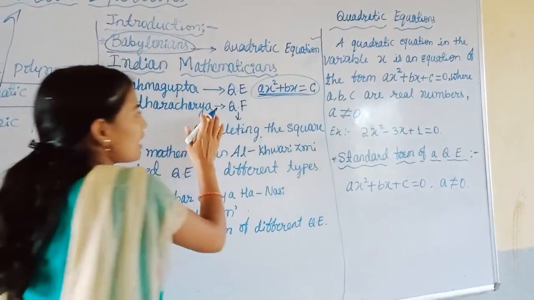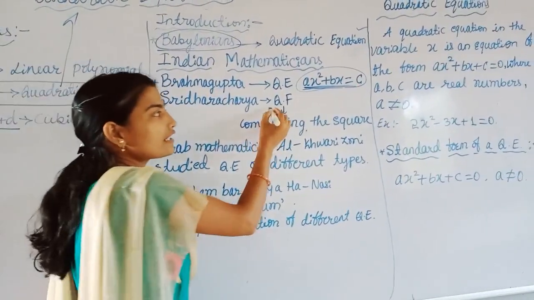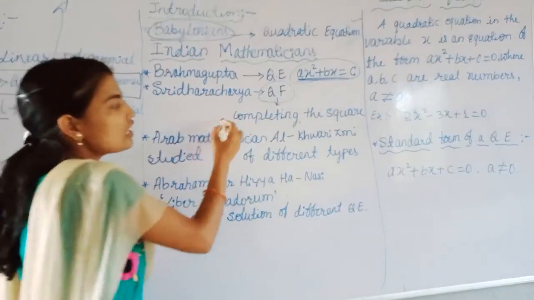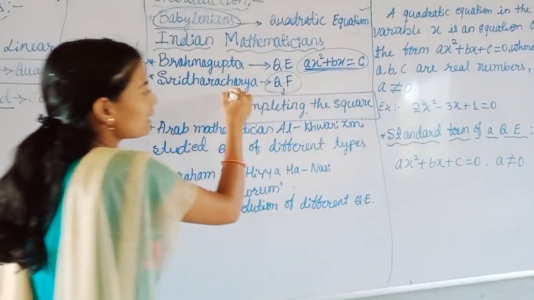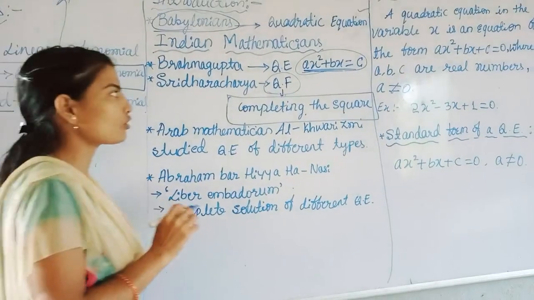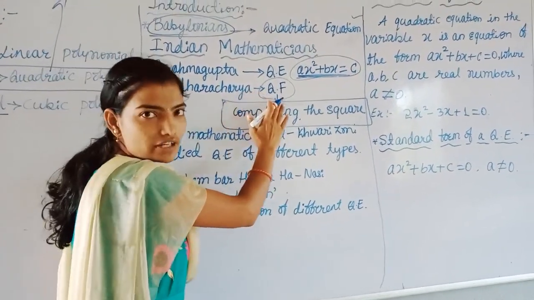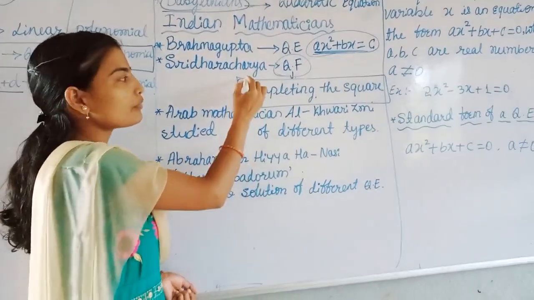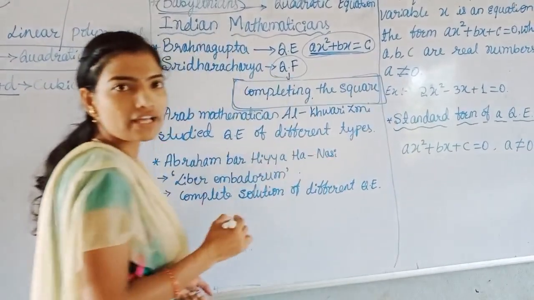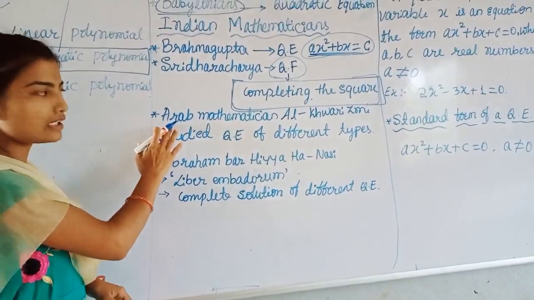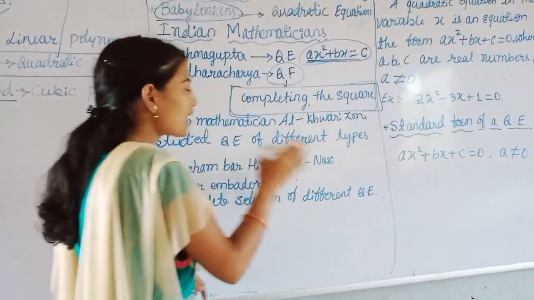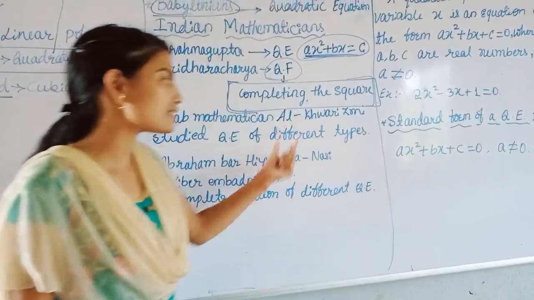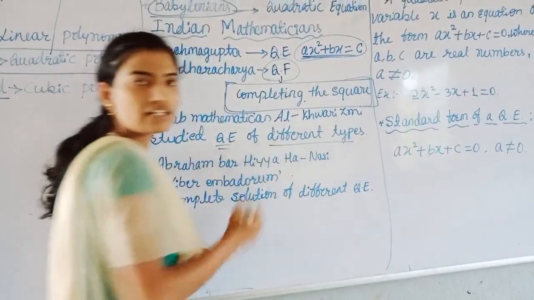Next, Sridharacharya derived a formula known as the quadratic formula, which is helpful to solve quadratic equations by the method of completing the square. Next, the Arab mathematician Al-Khwarizmi also studied quadratic equations of different types.